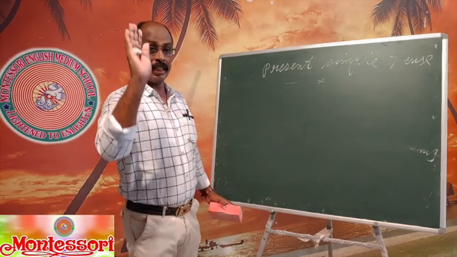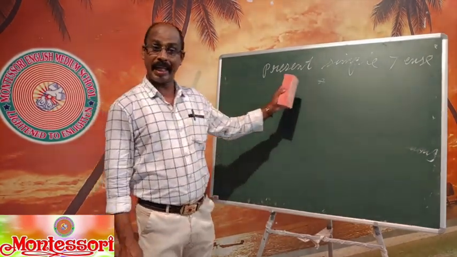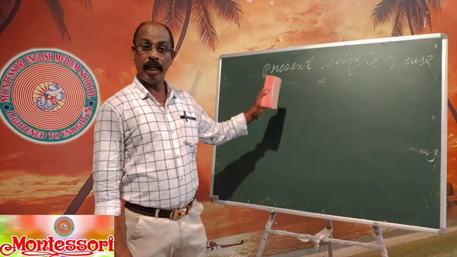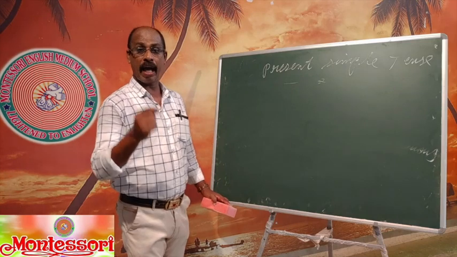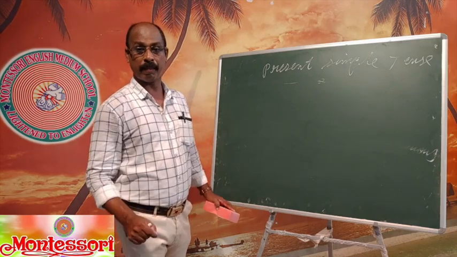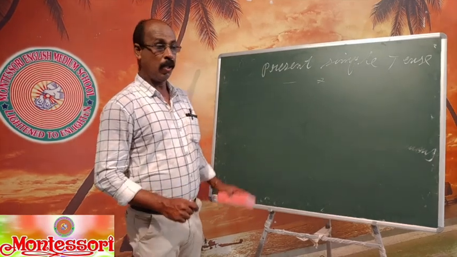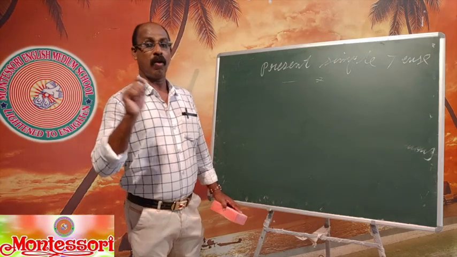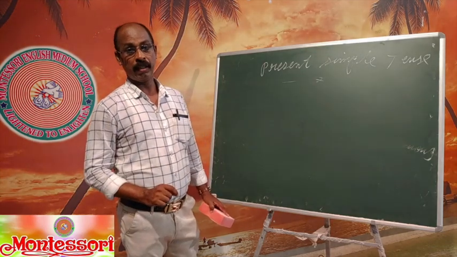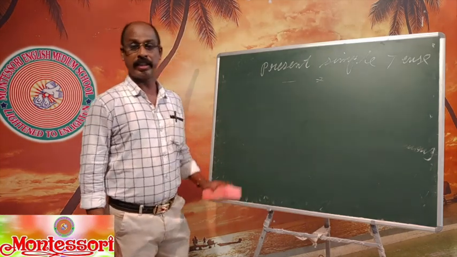Once more, in all three simple tenses, we can make a sentence with only a main verb. In all other 9 tenses, we need an auxiliary verb with a main verb, a combination of an auxiliary verb and a main verb. But in simple present tense, we can make a sentence with a main verb or an auxiliary verb. Now first we'll talk about simple present usage. When to use this tense?